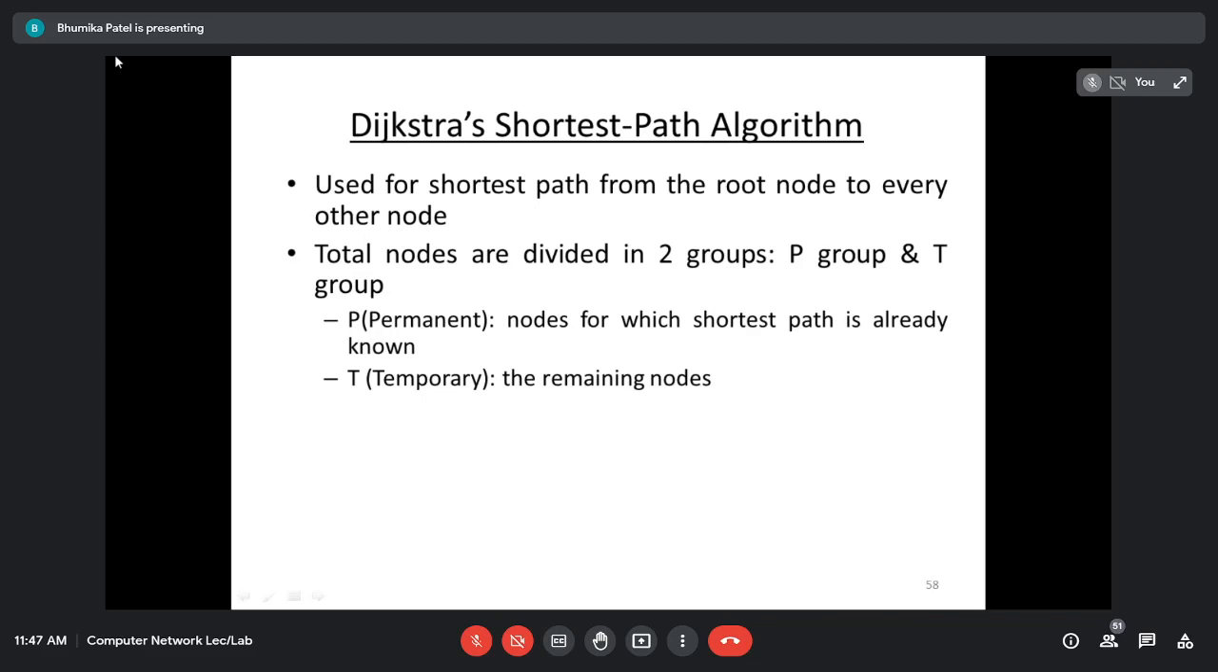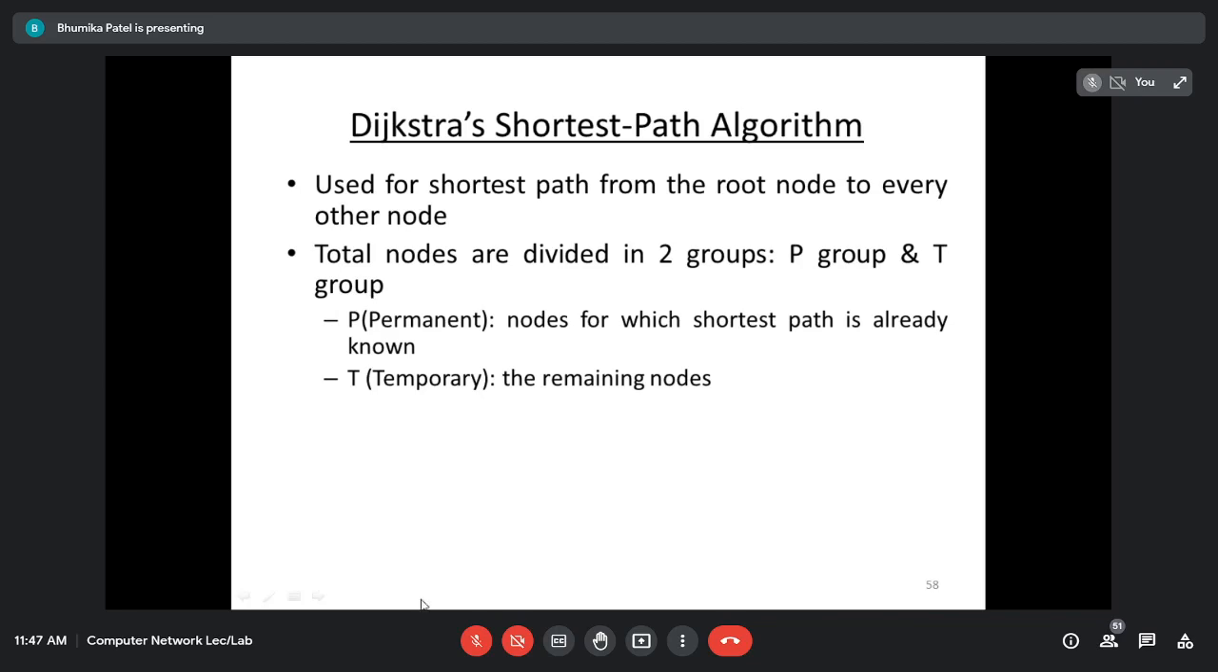Now here, જેટલા પણ નોડ હશે ગ્રાફમાં, that will be the routers or the machines. So it will be divided into two groups, P group and T group. So P is nothing but the permanent group, T is nothing but the temporary group. So what is permanent? The P group will contain all those nodes for which the shortest path is already known. મને ખબર છે કે shortest path અહીંયાથી particular એક node પર જવા માટે કેટલું shortest distance જોઈએ છે, મને already ખબર જ છે, that will be in the group P.